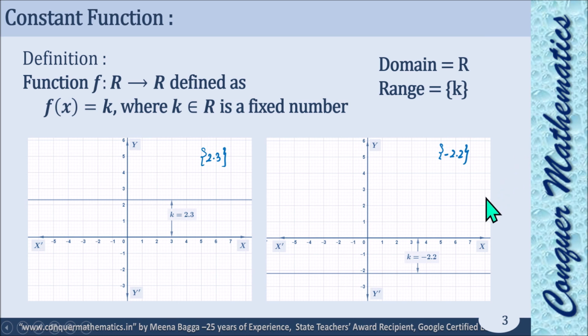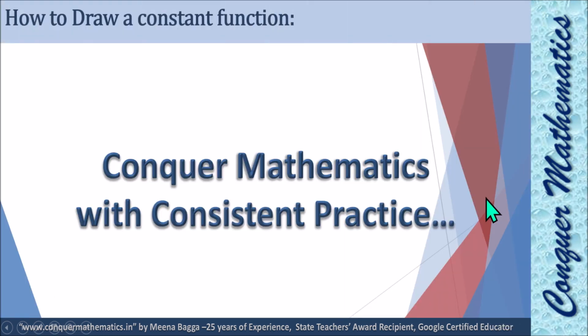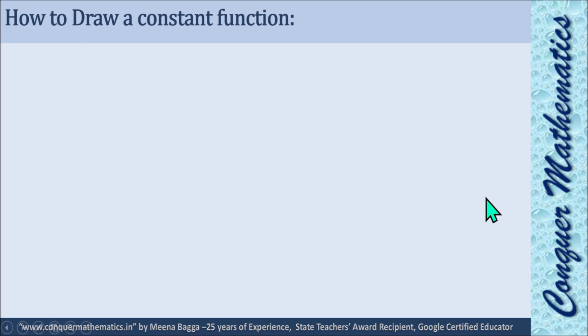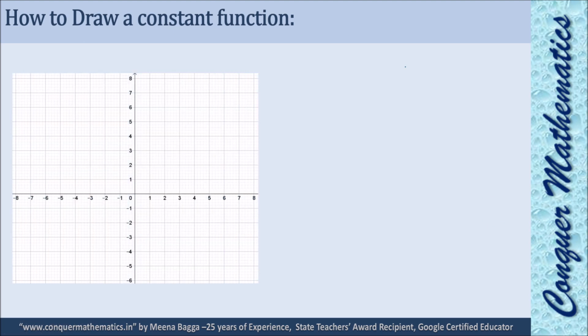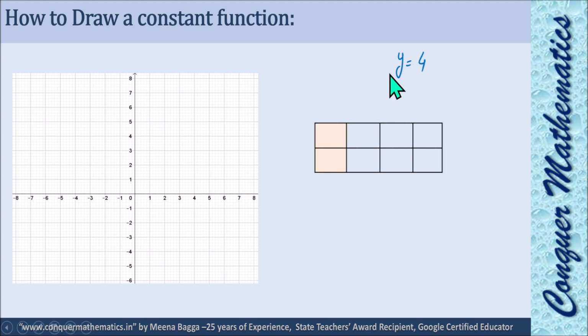Okay. Let us just now see how we can draw these types of functions. Suppose we are to draw y = 4. That means whatever x we can take, y can only take one value, that is 4. Whatever x we will put, y can only take 4. That means for 1 we will get 4 only. This is 1, 4 will be on the graph. For minus 2 we will get 4 only. x on this axis.